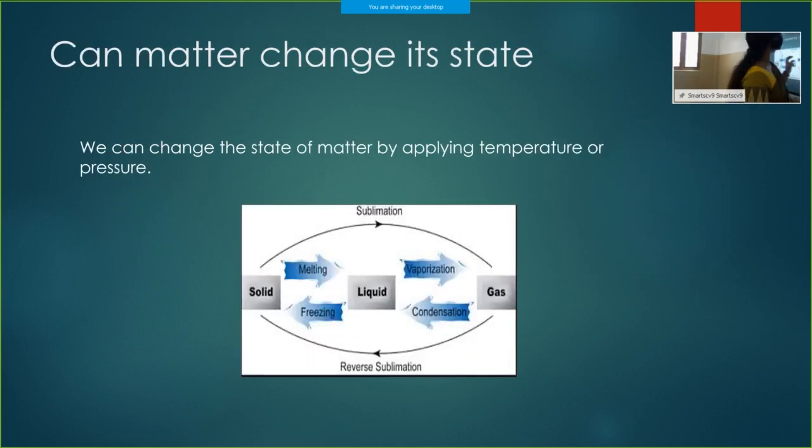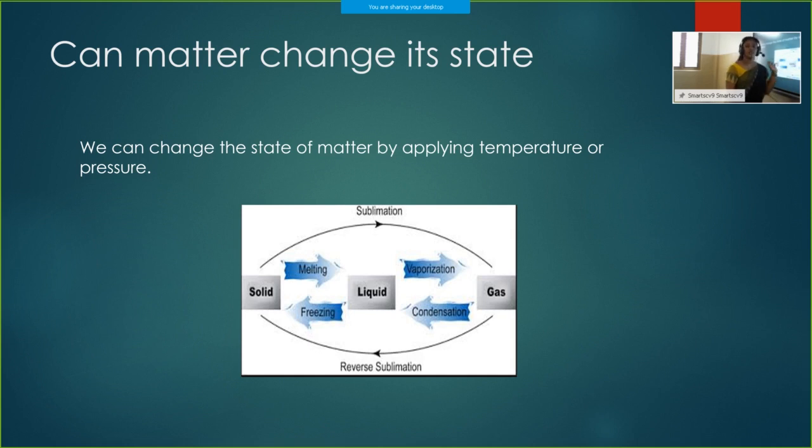Now, next is a summary. We can change the state of matter by varying its temperature or applying pressure. If we apply heat to a solid, it will melt and become a liquid. If we again apply heat to the liquid, it will vaporize and come to a gaseous state. In the gaseous state, if we decrease the temperature and apply some pressure, it will condense and be transferred into liquid. Again, if we lower the temperature, it will get converted into the solid state.